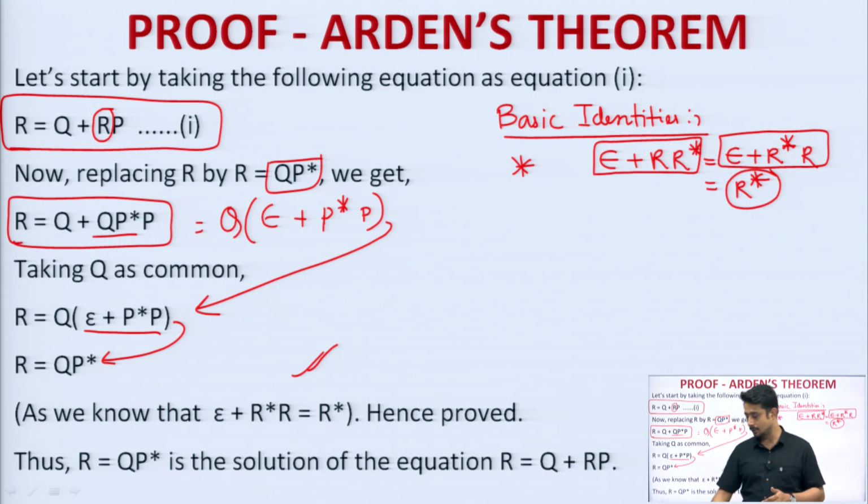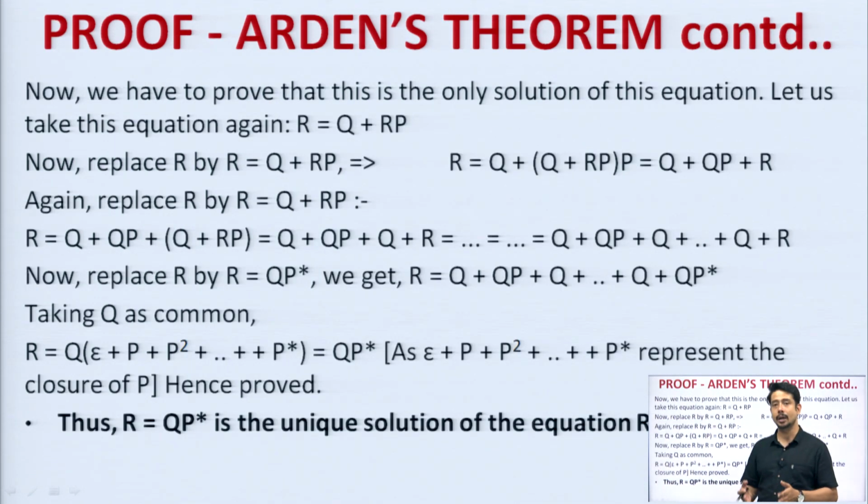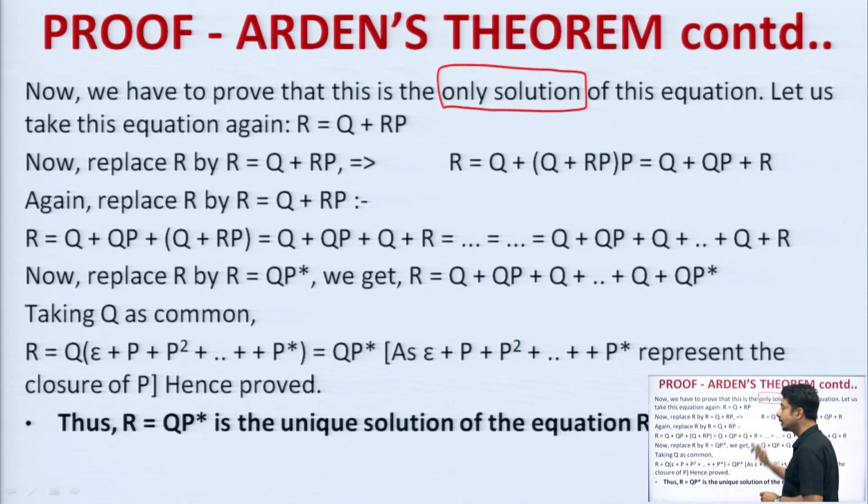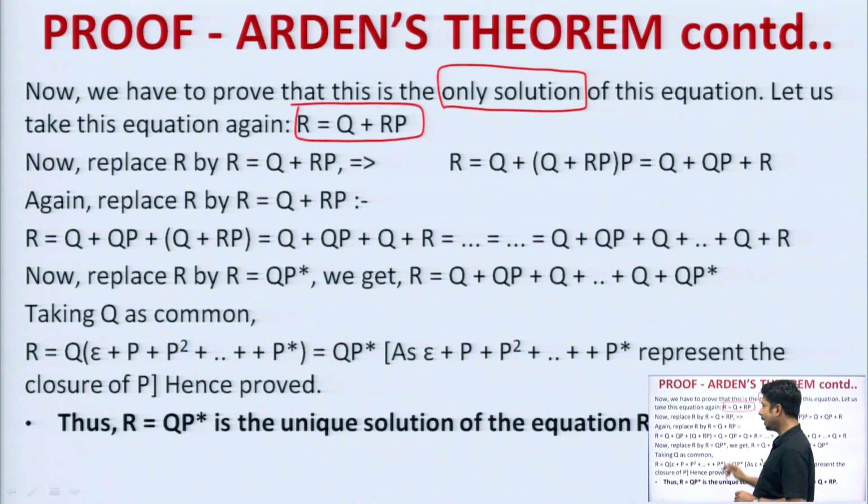So, let me take you to the next slide where I will try to do it in an infinite way. Now we have to prove that this is the only solution, I have told you, right, the only or unique solution of this equation. So, let me take the same expression again. Now, I will try to replace this R with the same expression. Replace R by R equals Q P star.